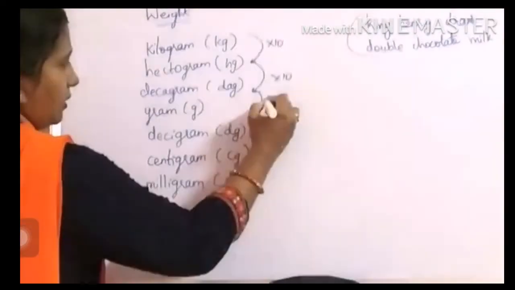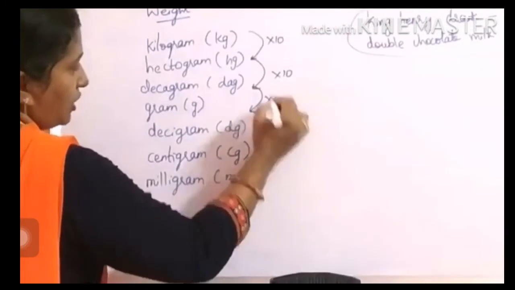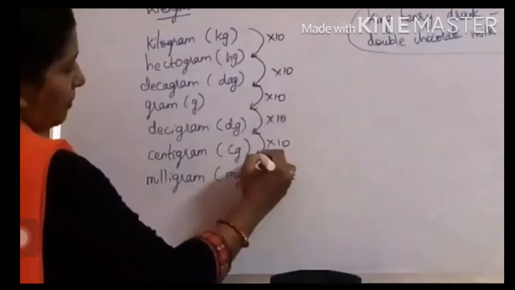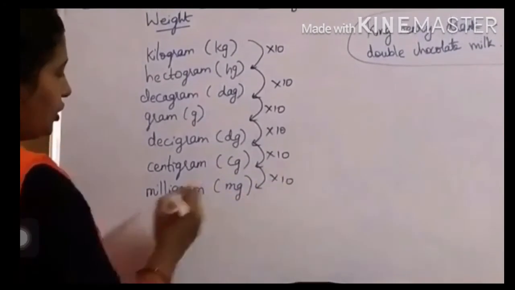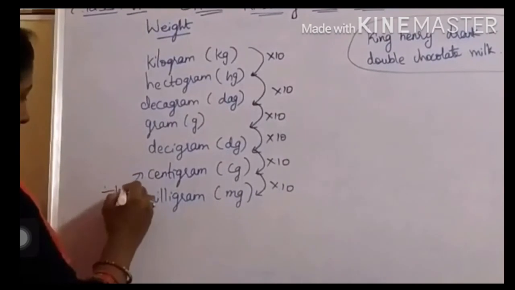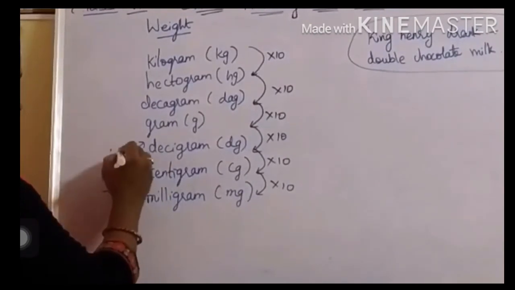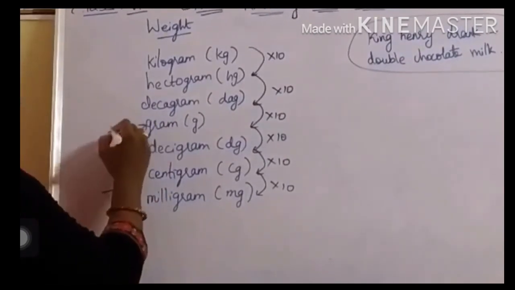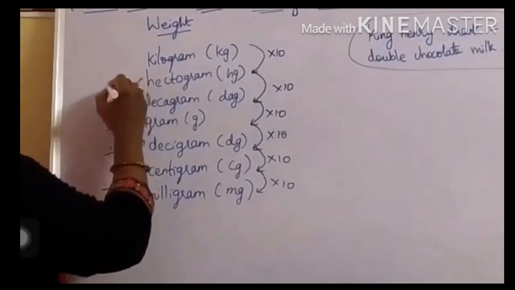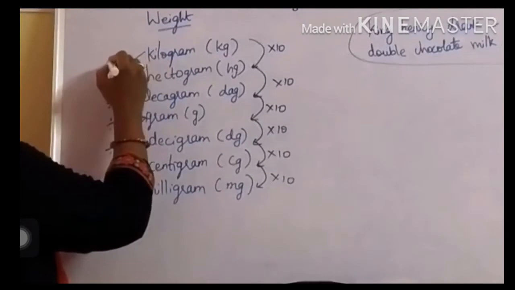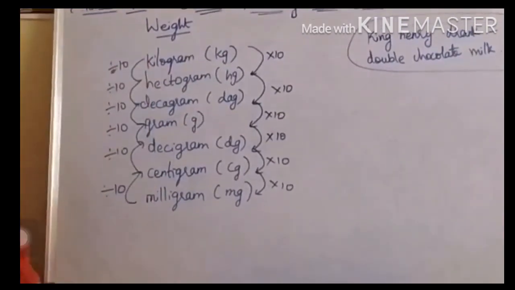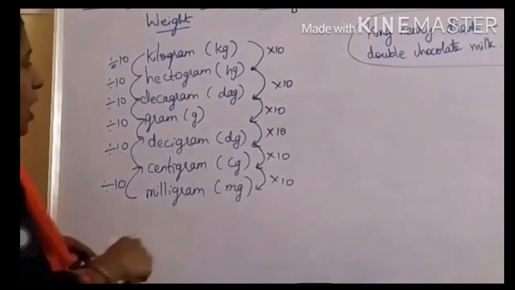You are converting bigger units to smaller units, you should go for multiplication, right? And when you are converting smaller to bigger, you should go for division. Divided by 10. Divided by 10. Shall we do now? Now tell me.